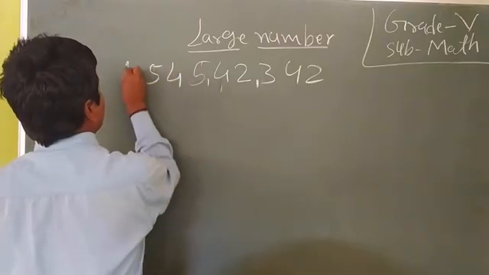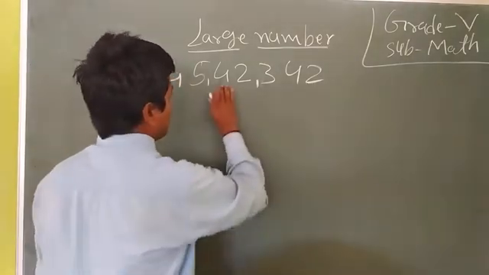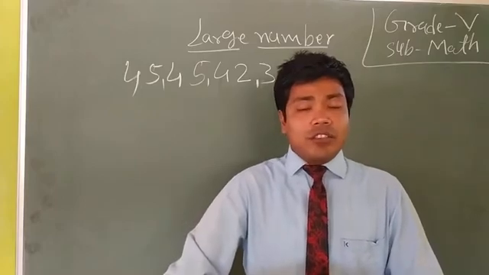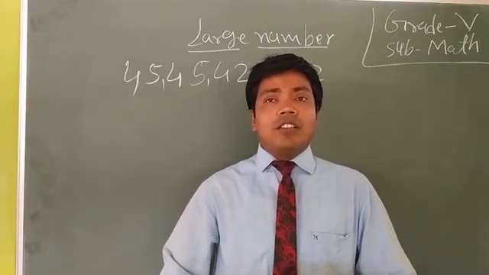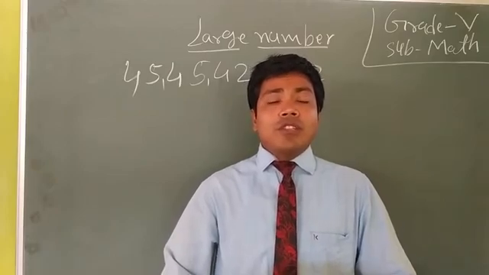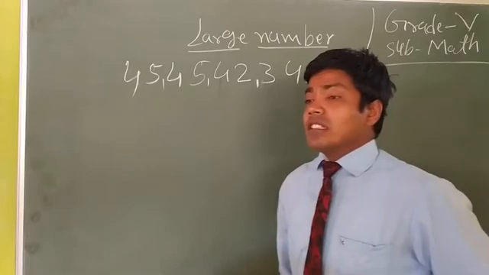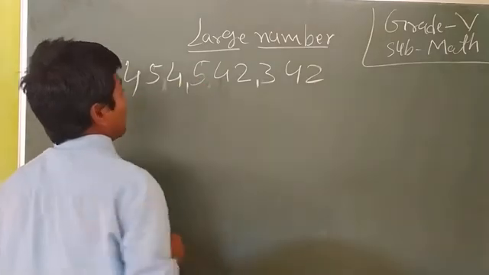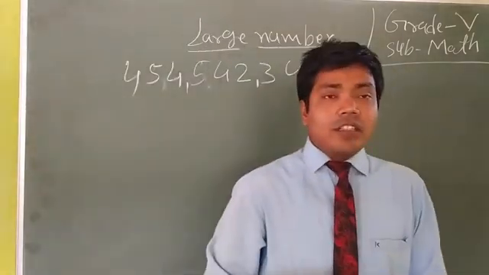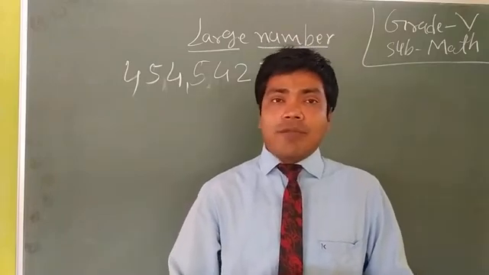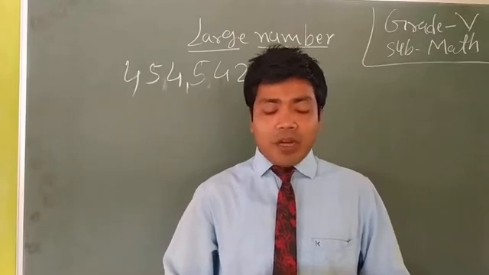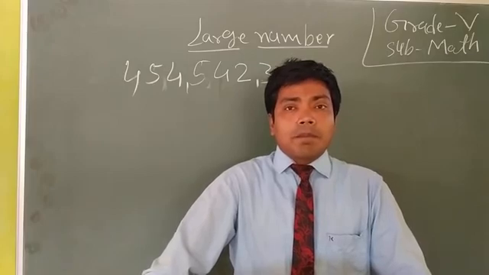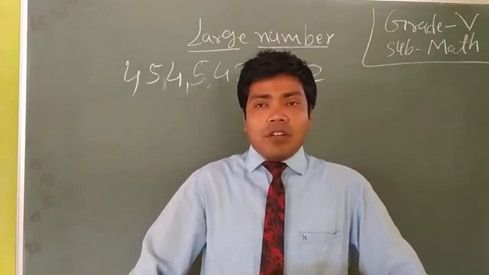But in the international number system, we use a comma after every 3 digits. In the national system, first after 3 digits, and after that every 2 digits.